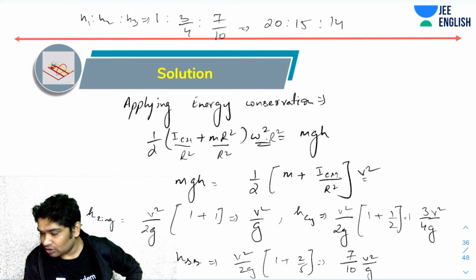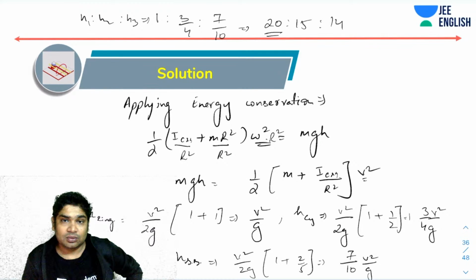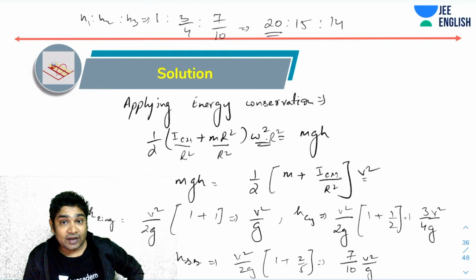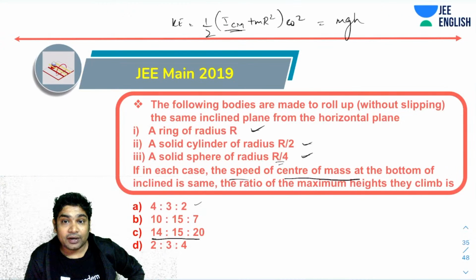Which makes sort of sense, because the ring should have reached the maximum height. You will realize that the final answers are independent of your radii and your mass. So these masses and radii do not really matter.